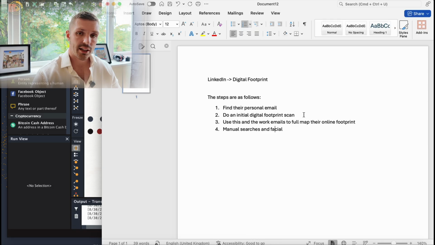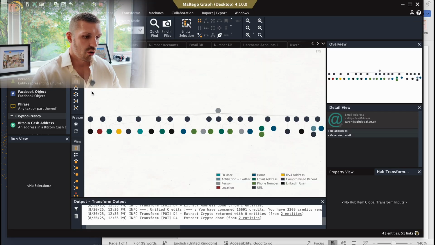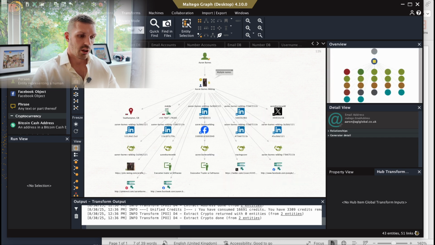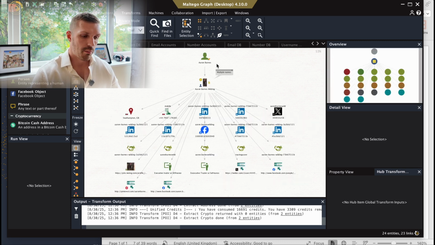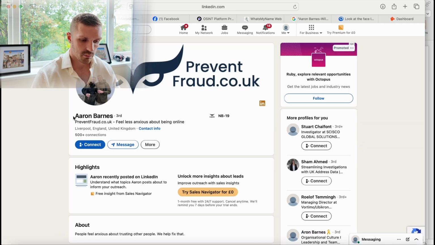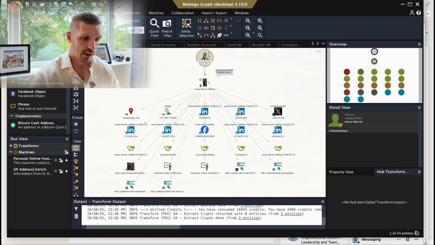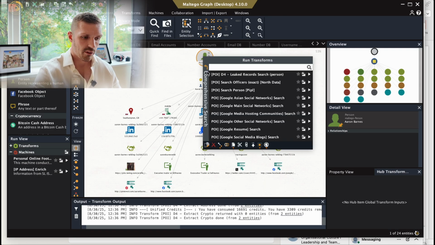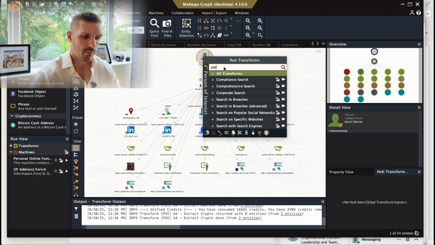So the second step is an initial digital footprint scan. This is two searches we're going to do. So we're going to take the information from LinkedIn and we're going to plug it into Maltego. We want to get a person entity, which I've done here. I want to put the person's name in there. So Aaron Barnes is me. We want to put that in there. Then we're going to right-hand click or control click if you're Mac. We're going to search for people, spelled P-I-P-L.